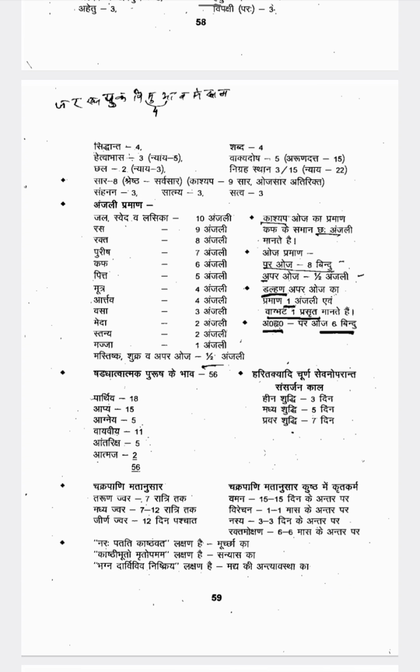Then there is a quotation that is the same for 3 conditions. Naraha Padadi Kashtavat. This is a lakshana of Murcha. If a patient gets Murcha, the patient will fall down, with loss of consciousness. The patient will fall down like Kashta. Kashta means dry wood, how it falls down. In the same way, the person falls down. So that is called Murcha Lakshana.